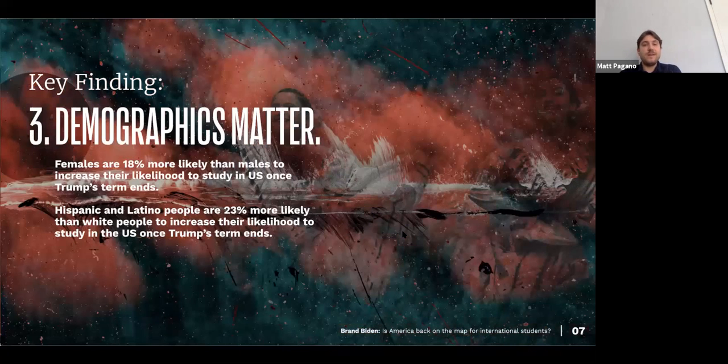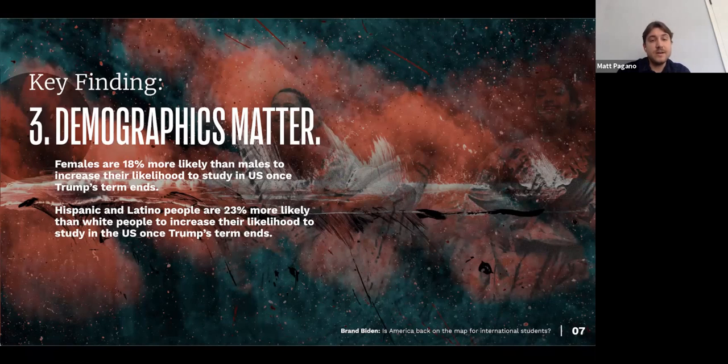And key finding number three, the demographics truly do matter. Females are 18% more likely than males to increase their likelihood to study in the US once Trump's term ends. Hispanic and Latino people are 23% more likely than white people to increase their likelihood to study in the US once Trump's term ends. These are both interesting statistics to note. When we look at females, for example, we know that was a big topic of conversation with Donald Trump, and some of the news that came out when he was originally running for president was about females and his stance in general.